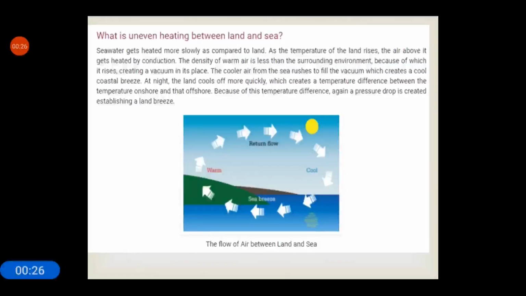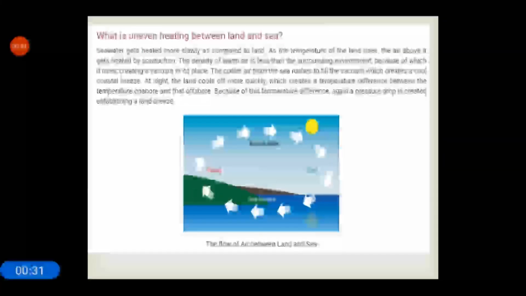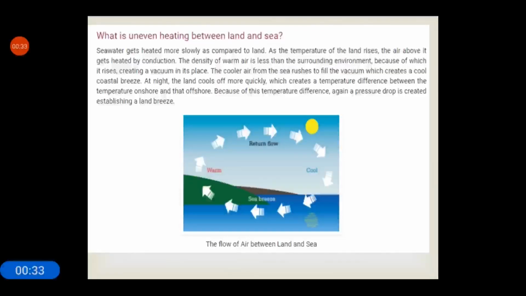At night, the land cools off more quickly, which creates a temperature difference between the temperature onshore and that offshore. Because of this temperature difference, again a pressure drop is created, establishing a land breeze.